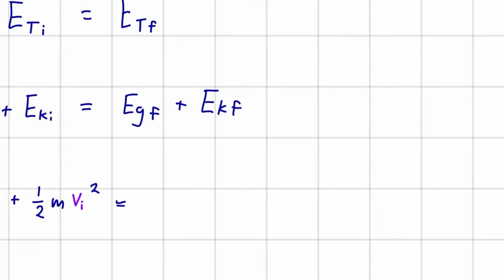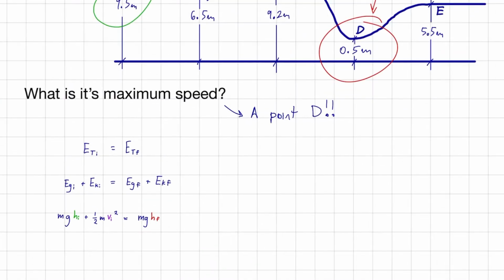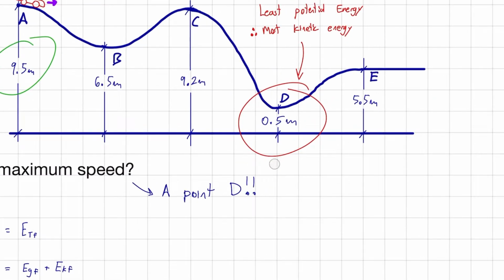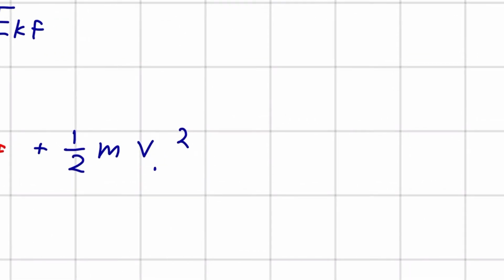That is equal to EGF, our final potential energy, which is MGH final, this number here, plus EK final, which will be 1/2 M V final squared. And this V final squared is our unknown.